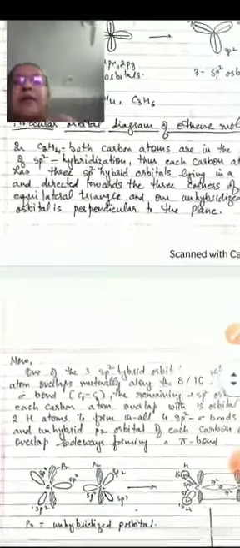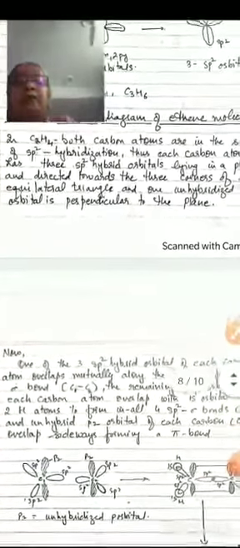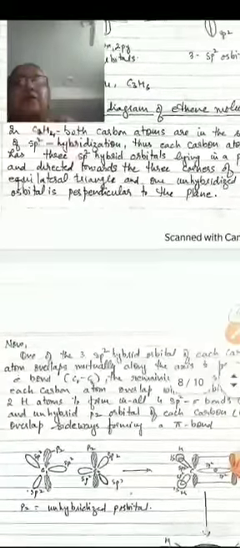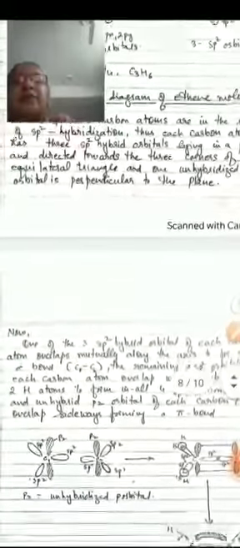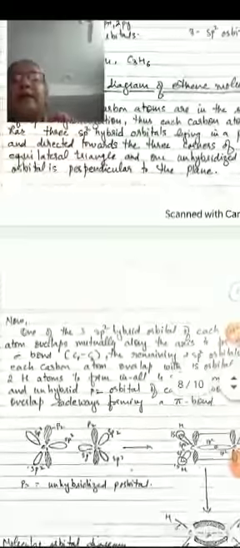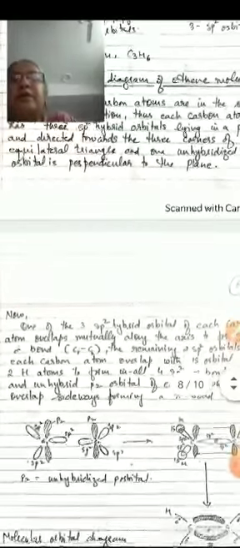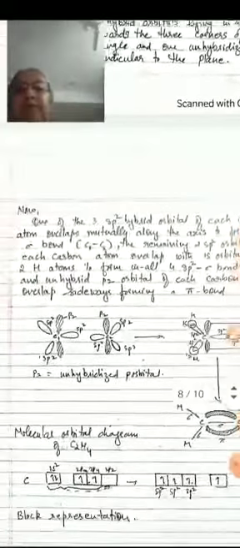Thus, each carbon atom has 3 sp2 hybrid orbitals lying in a plane and directed towards the 3 corners of the equilateral triangle, and one unhybridized orbital is perpendicular to the plane.